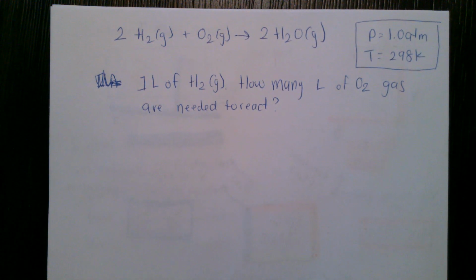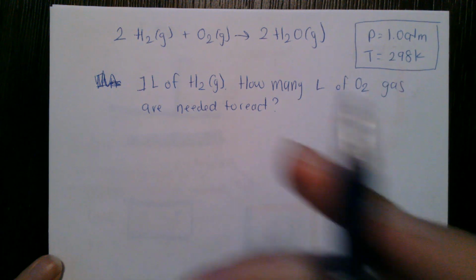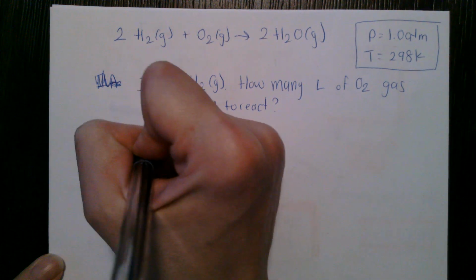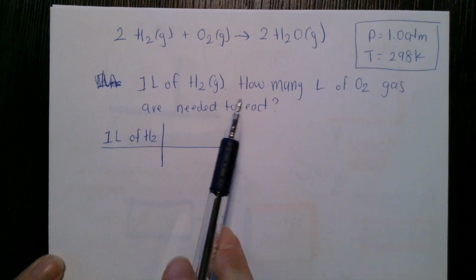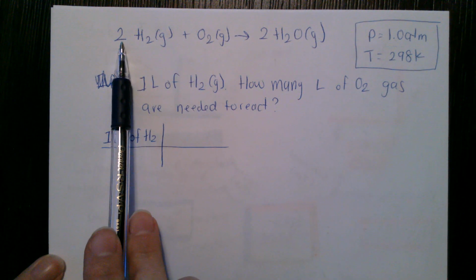It was with gases, because they could see that gases combined in these volume proportions when you kept pressure and temperature constant. So what this allows us to do is 1 liter of H2. And again, we know that we can interchange moles, so instead of a mole ratio, I'm going to build a volume ratio.